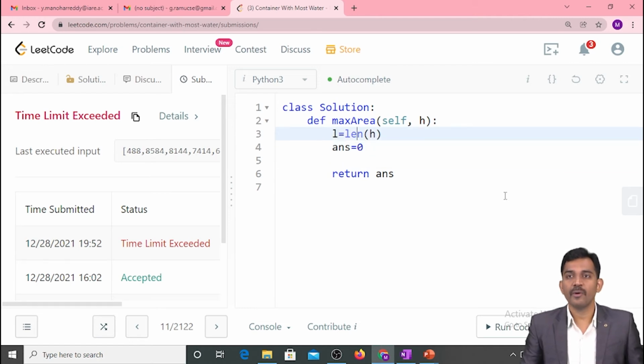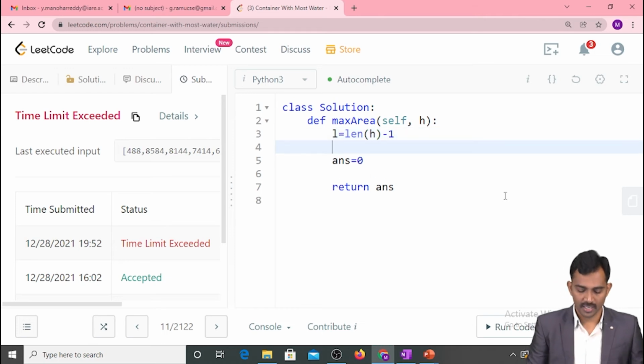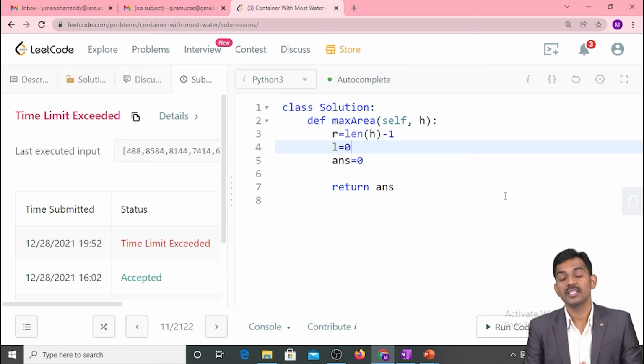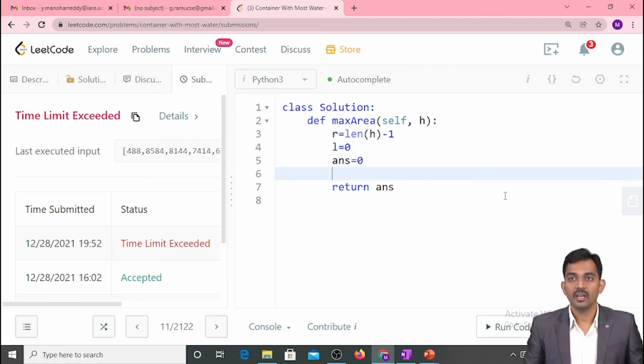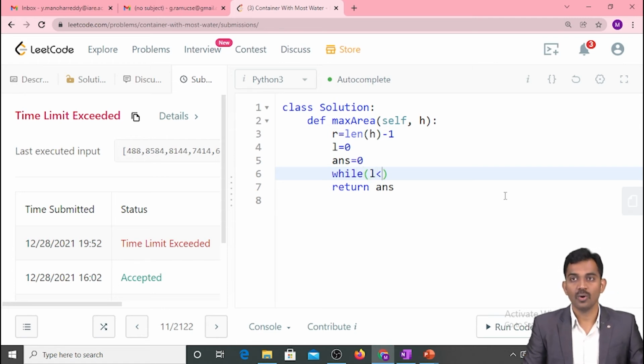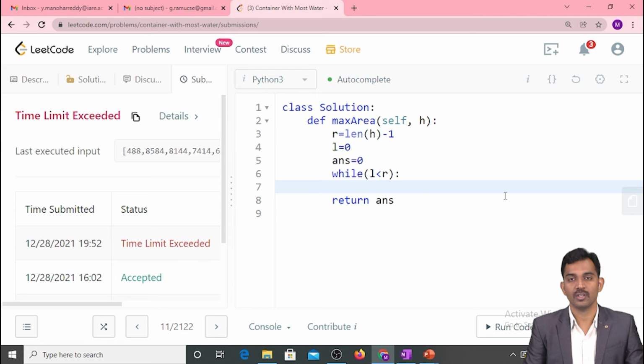Here, the left pointer I'm going to take as 0, and the right pointer is R. Sorry, this is the right pointer and this is the left pointer. Left pointer is 0 and right pointer is size - 1. I need to repeat this process until my left pointer reaches the right pointer. So L is less than R. When the condition fails, I need to stop the process.